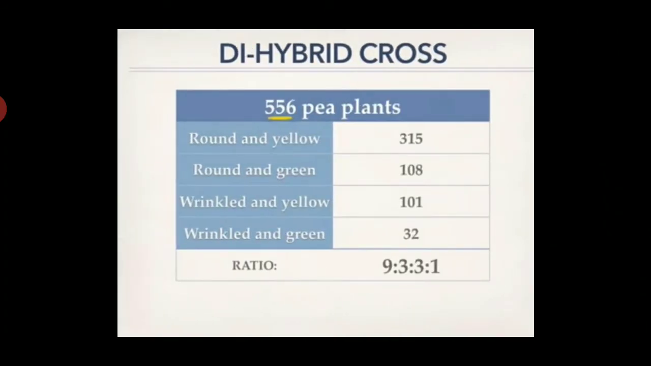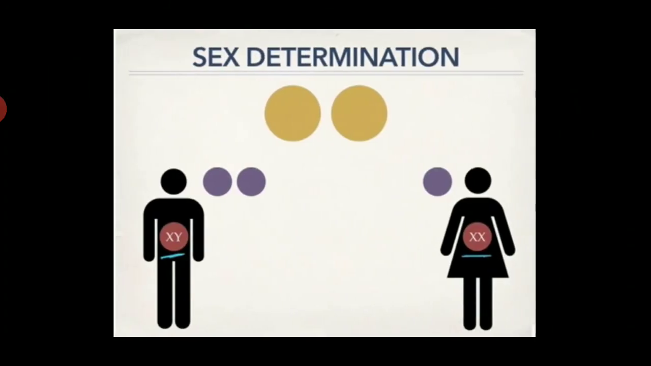Mendel took 556 pea plants. In that, round yellow seeded plants are 315, round green were 108, wrinkled and yellow seeded are 101, wrinkled and green seeded are 32. Totally, the ratio came as 9:3:3:1.